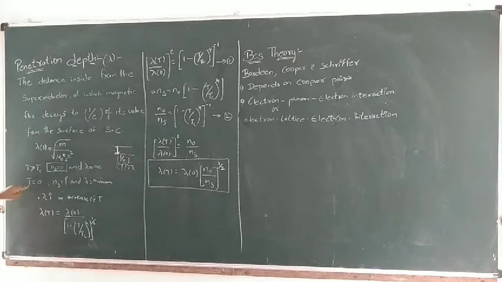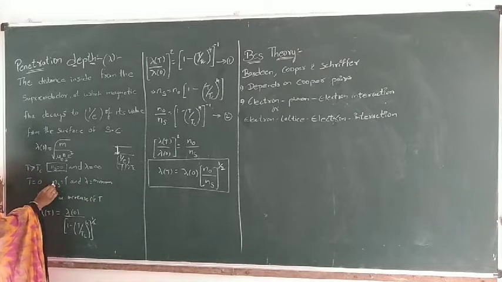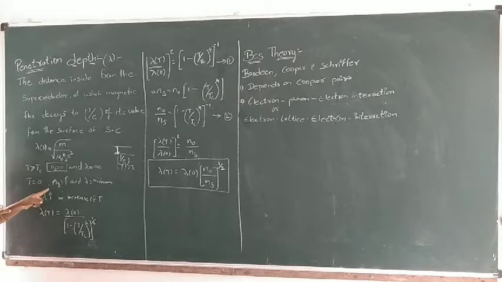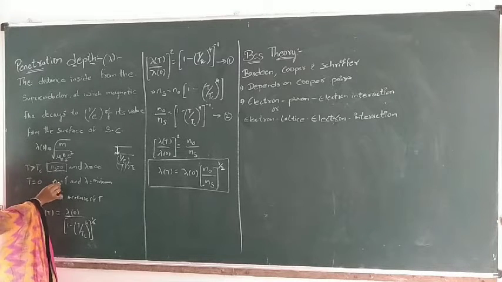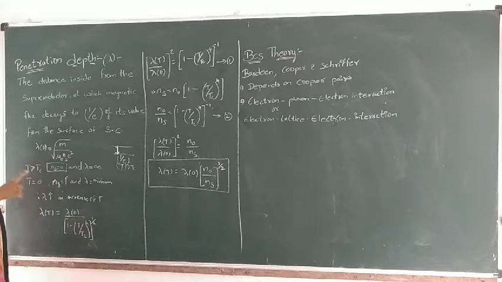As the temperature is decreased below the critical temperature, the number of super electrons will increase.